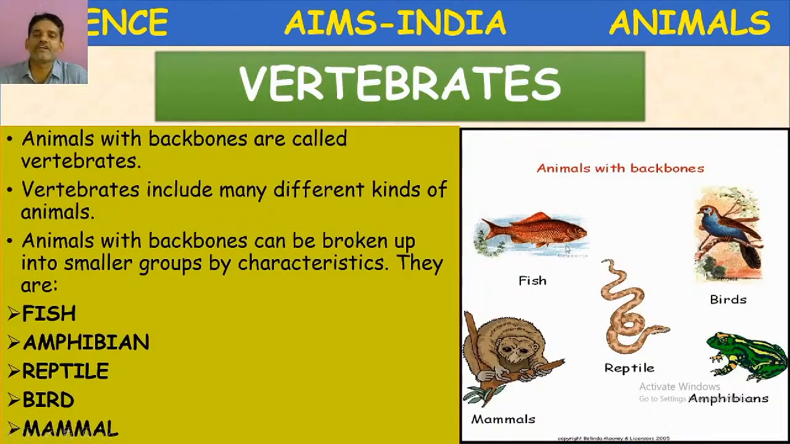Next, amphibian. Frog. Frogs are examples of amphibians. So these animals possess smooth, sticky or shiny skin. They live on land and in water. They respire with skin and lungs. They possess strong feet, forelimbs and hind limbs.